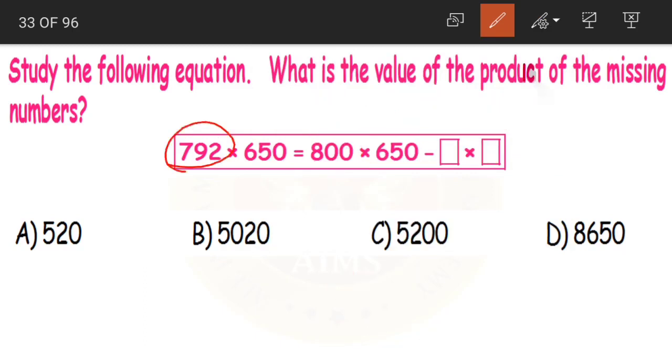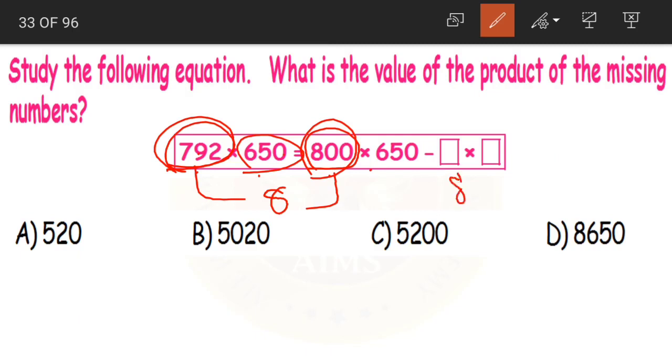See, we were having 792 into 650. We just needed to multiply these two. But what we did, instead of 792, we multiplied 650 with 800. So how much should we remove? 792 minus 800 is equal to 8. So if we remove only 8, will it be enough?